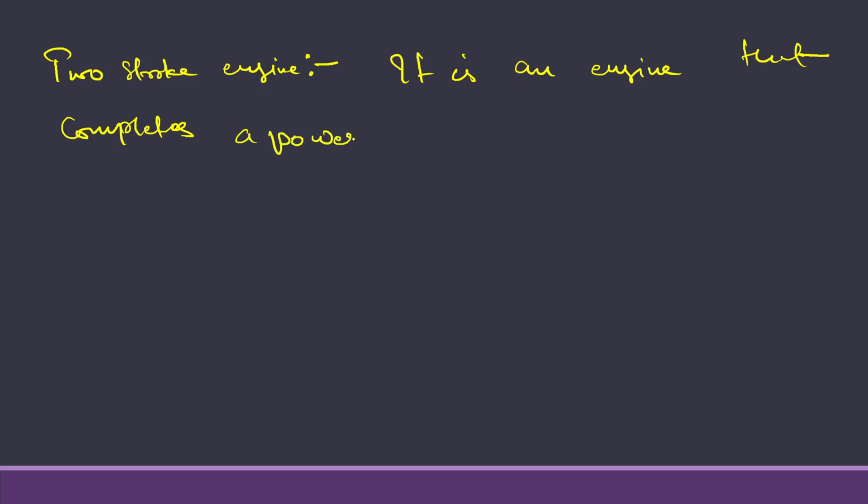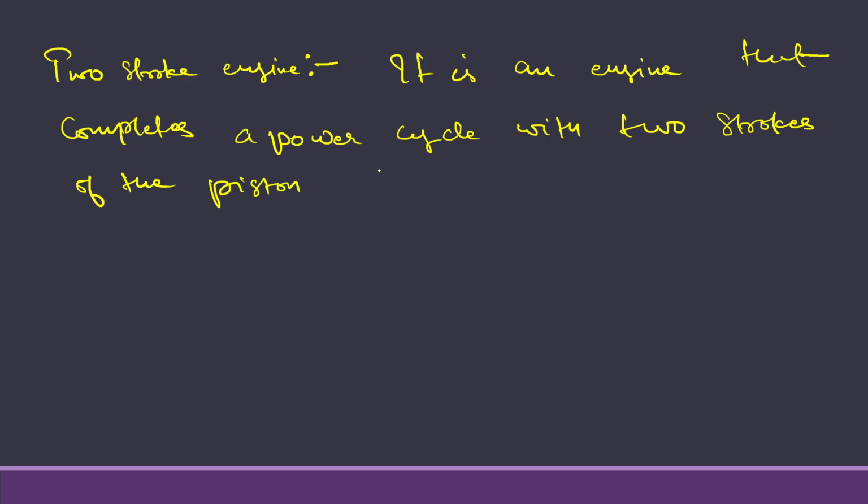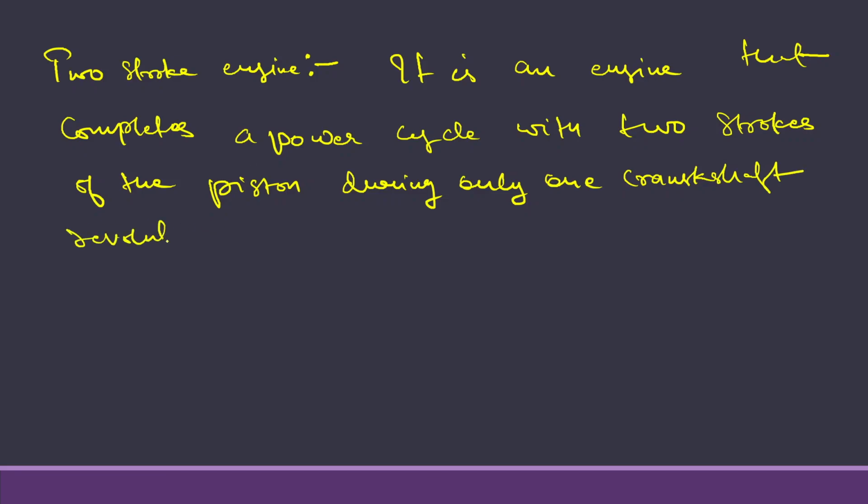First I will define what the two-stroke engine is. It is an engine that completes a power cycle with two strokes of the piston, two strokes of the piston during only one crankshaft revolution. This is known as a two-stroke engine.